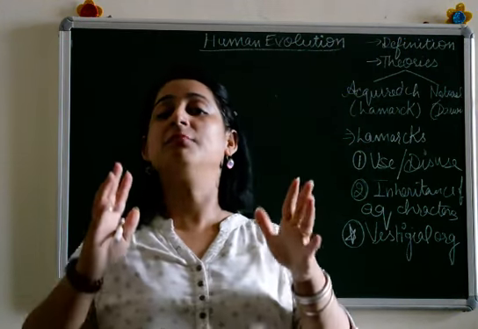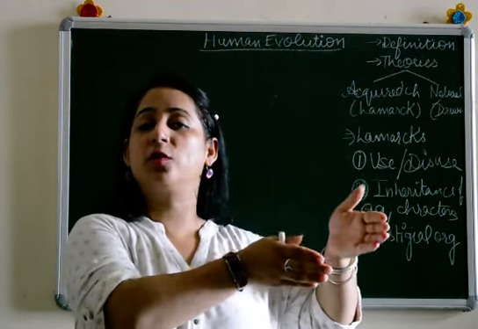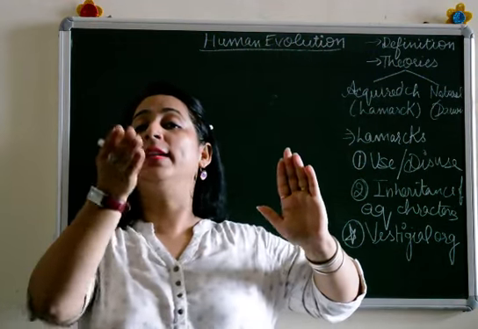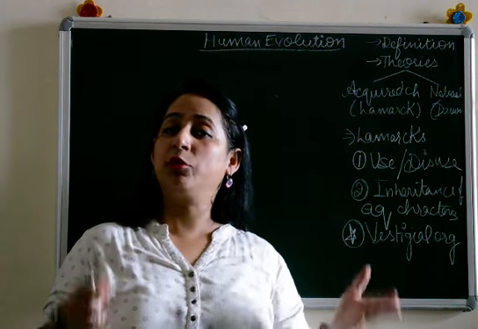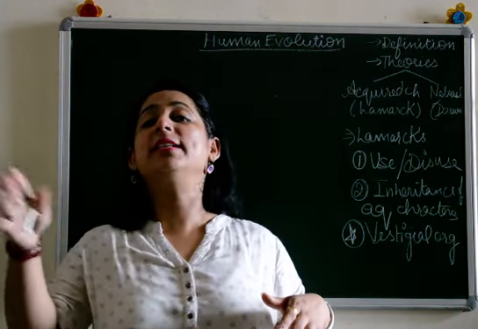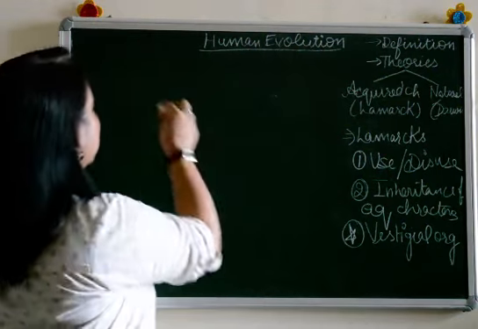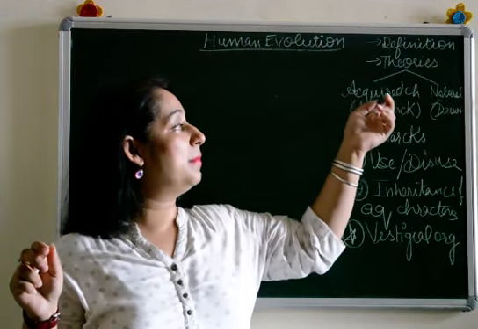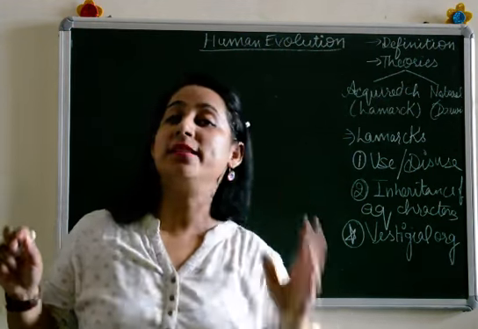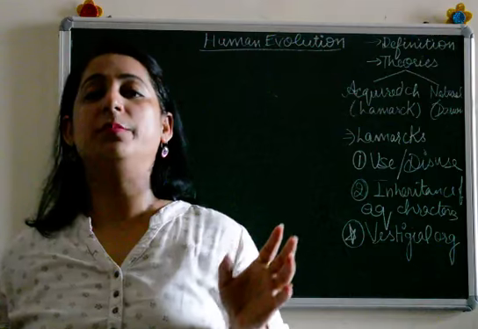That means the organism must have acquired a character during a phase of time, which then passed on to the next generation, was inherited in them. That acquired character, whatever was acquired by the organism, was inherited in them. Now, an example of the giraffe is quoted by Lamarck, which is a very good, very simple and very common example which was given by Lamarck.